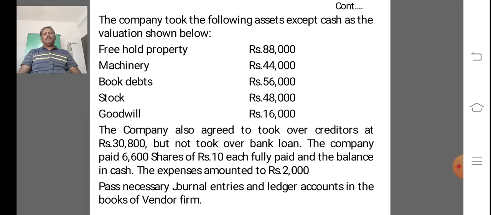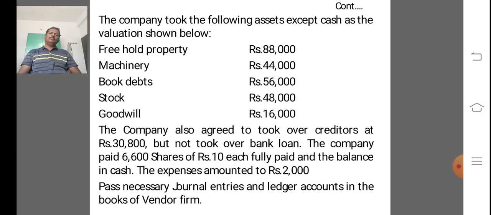The company paid 6,600 shares of rupees 10 each fully paid and the balance in cash. The expenses amounted to rupees 2,000. The question is to pass closing journal entries and also prepare necessary ledger accounts in the books of the vendor firm.